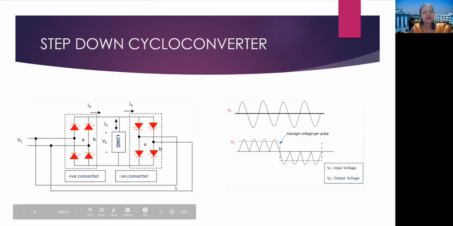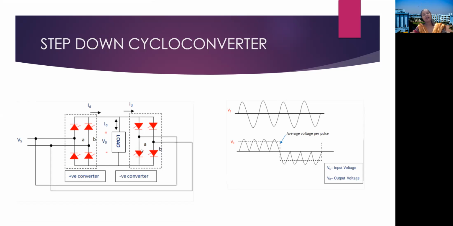See, here the direction of load current is just opposite to the previous one. So we can get a negative half cycle in the load voltage. In a similar way, if consecutively for the 4 half cycles we provide triggering to the negative group of the converter circuit, we can get the negative pulses.